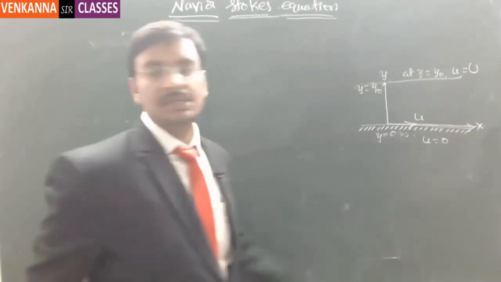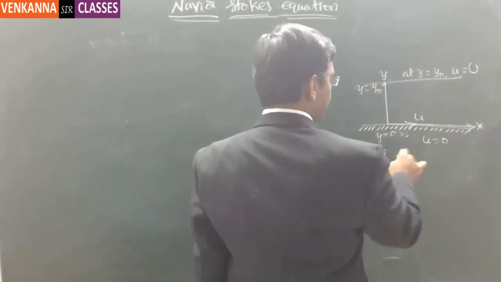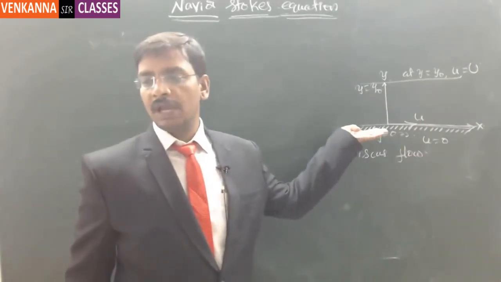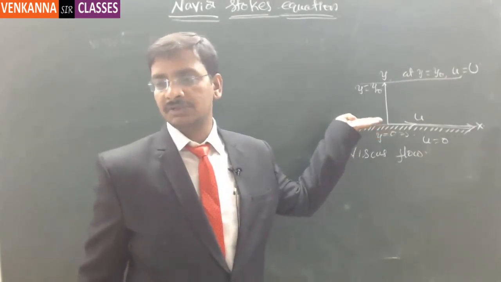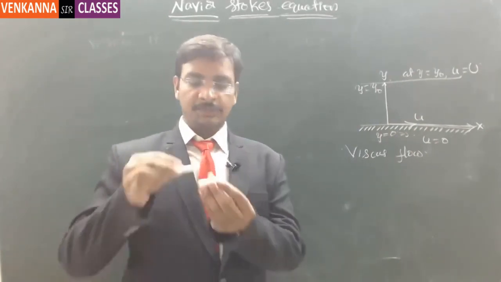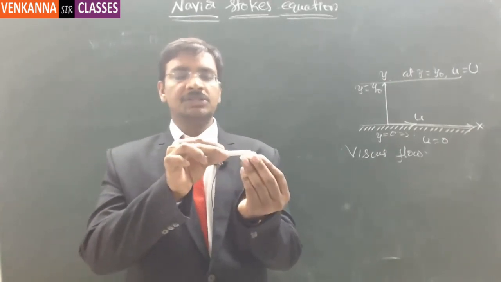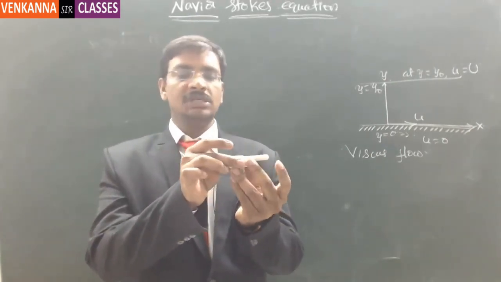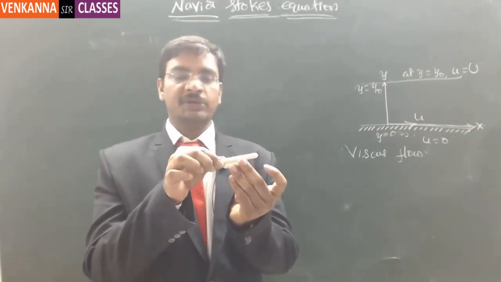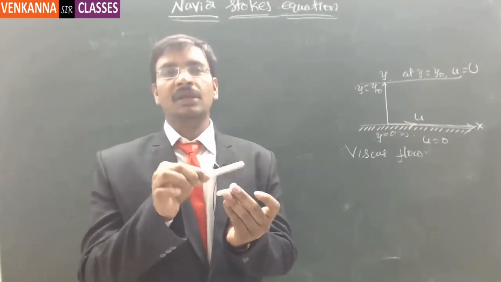Why? Because this is a viscous flow. This viscous flow allows the fluid to flow in a laminar manner. Laminar means one on top of the other. Suppose you take these two chalk pieces together. If this chalk piece is moving on top of the other, these are two different layers. These two layers are flowing together, and with respect to one layer, there will be another layer which is moving. Now, this flow happens in our regular life.